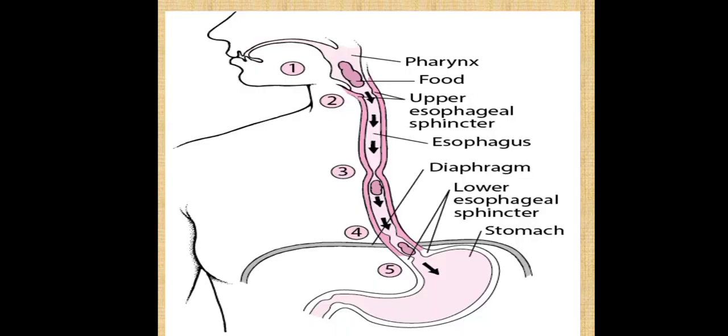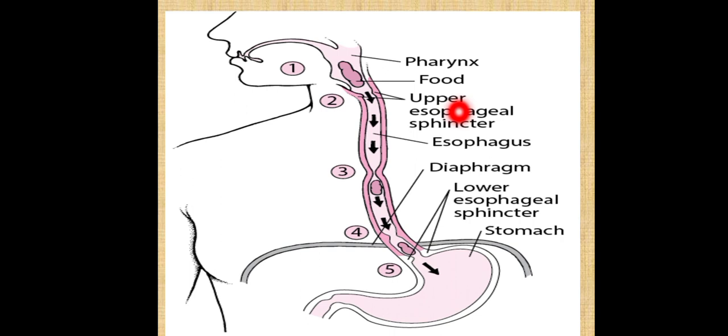There are two types of sphincters. The first one is the upper esophageal sphincter, and the second one is the lower esophageal sphincter. What is the function of the upper esophageal sphincter?